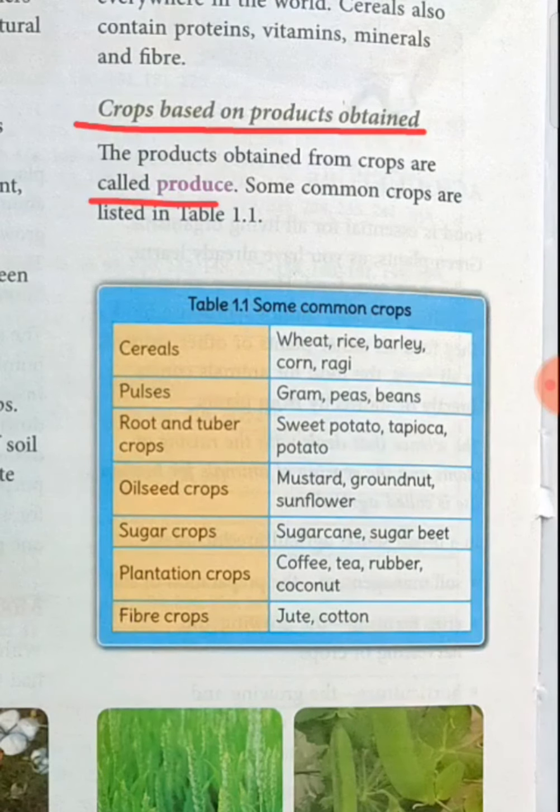Dal, peas, beans. What are these known as? These are known as pulses.